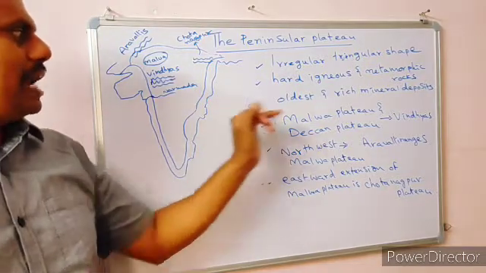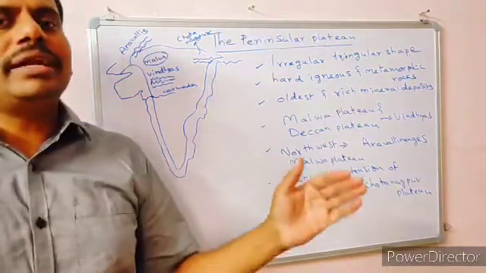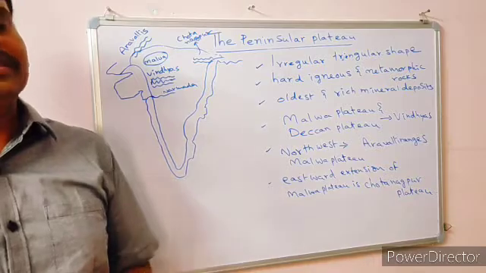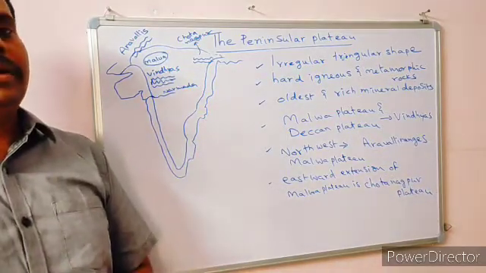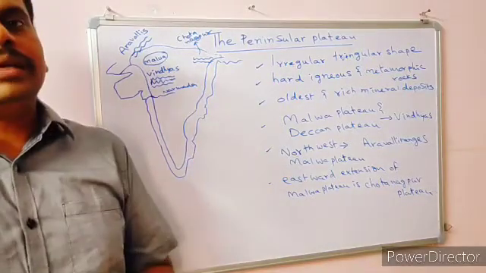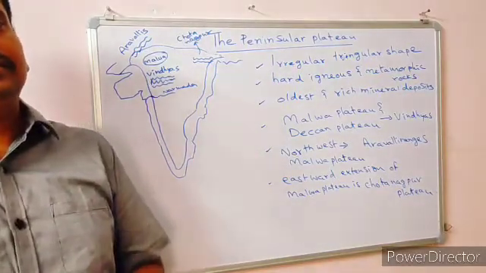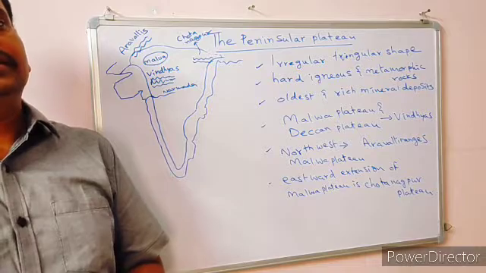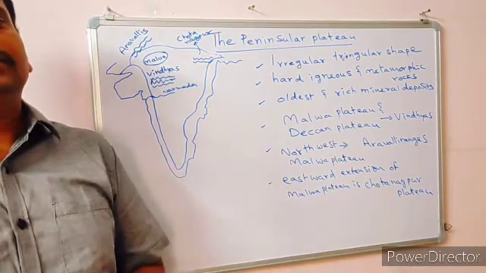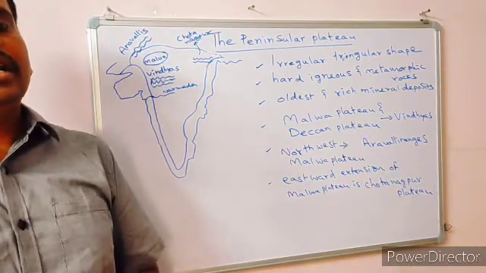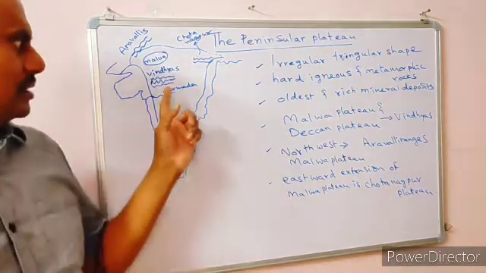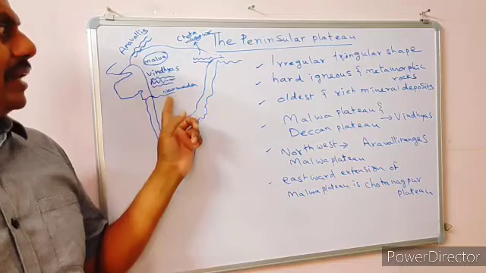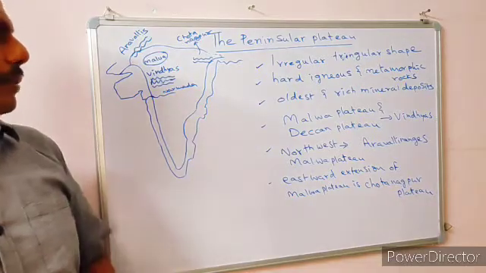And this plateau is even known for rich mineral deposits. That means all types of minerals are available in this plateau. That means what? All types of minerals, that is metallic minerals, non-metallic minerals, fuel minerals, and also atomic minerals. In this way, all types of minerals are actually present in this Peninsular Plateau.